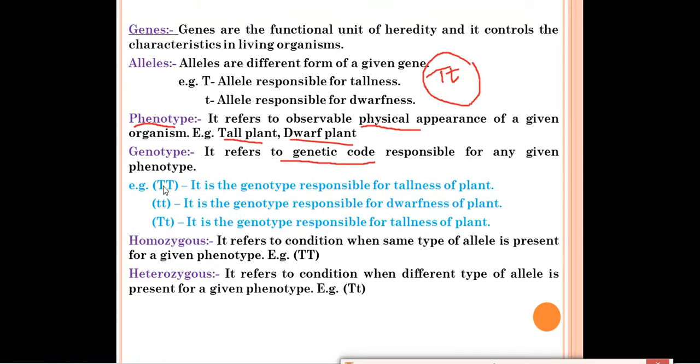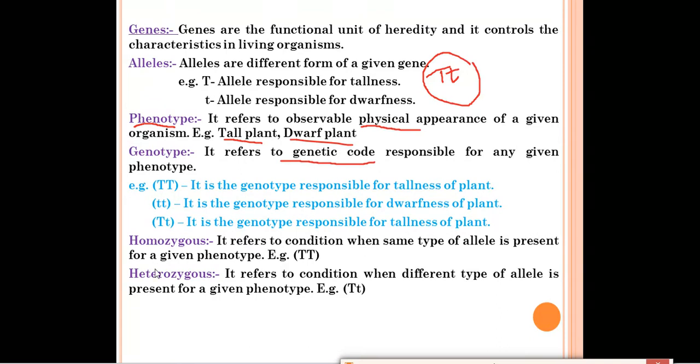For example, capital T is a genotype responsible for tallness of a plant. If capital T is present, then the plant will be tall. If small t is present, then it is the genotype which is responsible for dwarfness of the plant. If capital T and small t are present, then it is also responsible for tallness of a plant. Capital T is a dominant trait, it will express itself, so the plant will be tall in height.